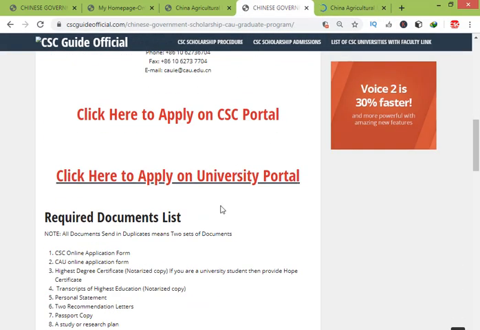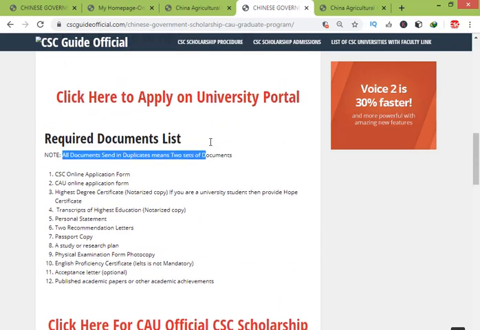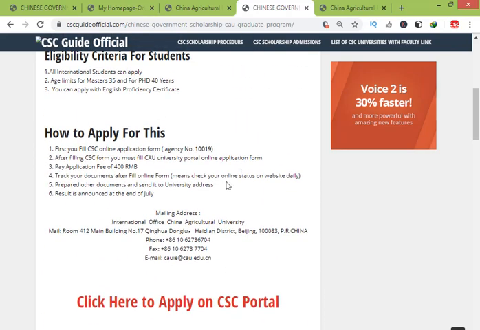Now, what documents are required for this? First, send all these documents in duplicate to the university address. What is the university address? This is the mailing address of the university. After filling both forms, you must pay the application fee. How do you pay the application fee, before form submission or after submission? They don't mention anything on this official website. When you fill the form, I will tell you how you pay the fee.